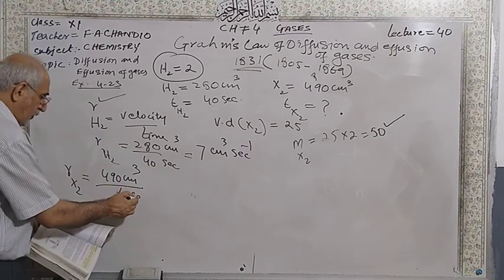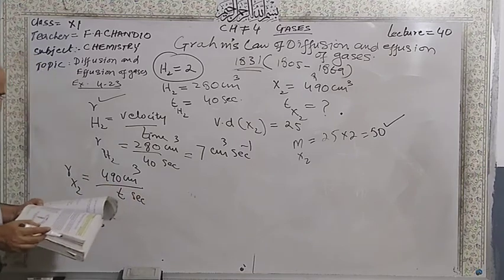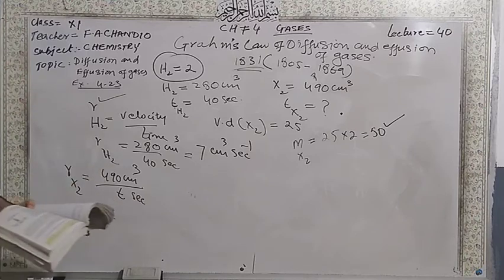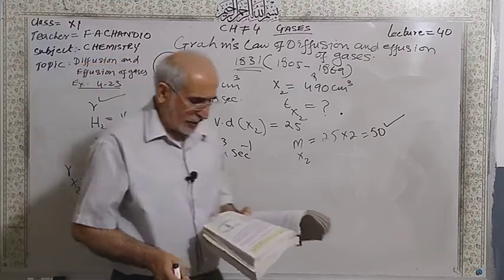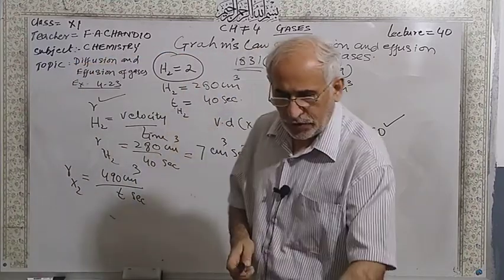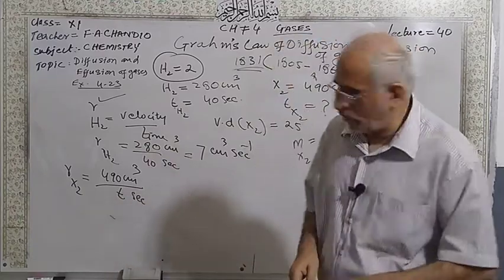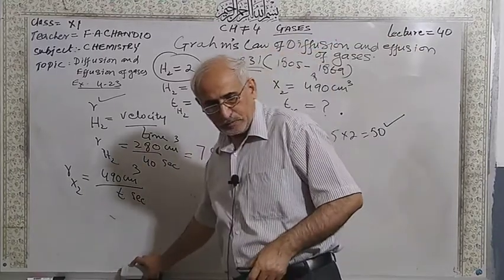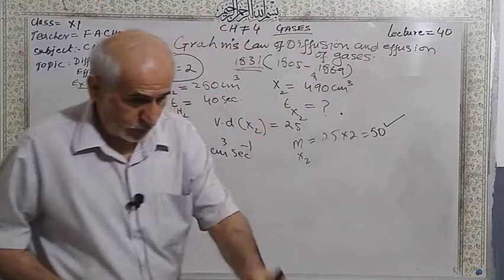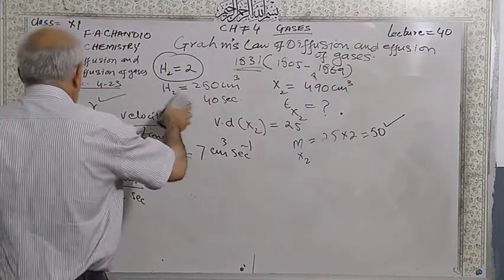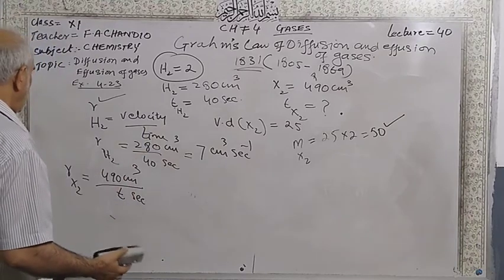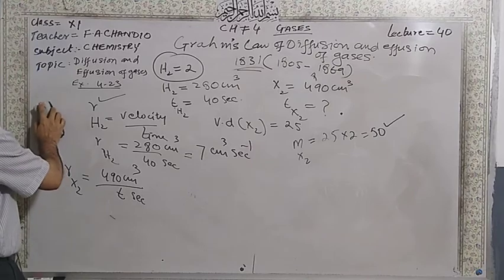That's why 490 centimeter cube per second over time. So now apply Graham's law of diffusion and effusion, then you will be able to calculate this one. You have to write in your copy, then I will apply the formula.